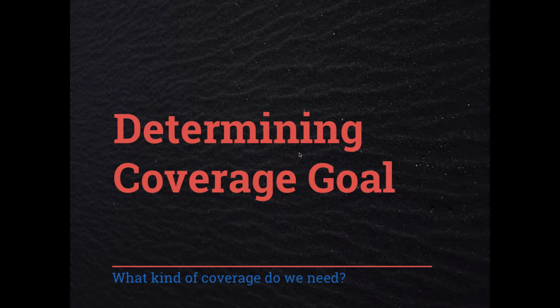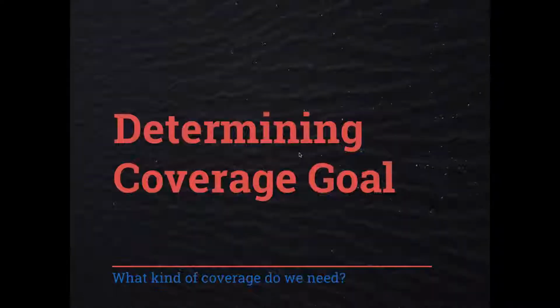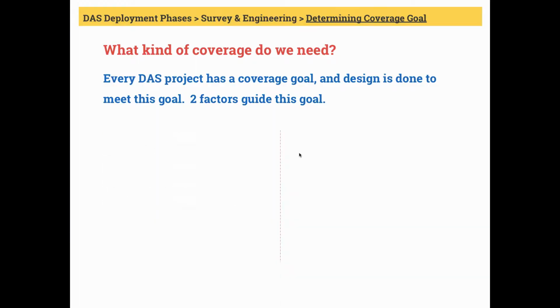Determining coverage goal. What kind of coverage do we need? As we have discussed before with benchmark survey, we can find out what kind of signal we currently have in the building. Now we'll have to figure out what kind of coverage we need. Once we figure out the coverage goal, then the DAS engineers will focus on designing a DAS that will meet that goal. Two factors will guide this process.